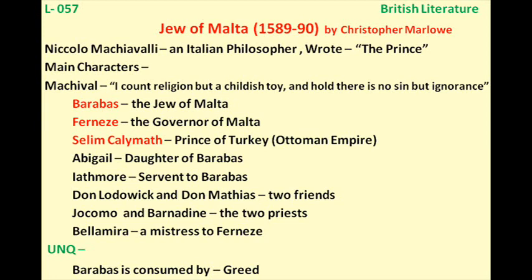He has defeated all of his enemies, but still he fears whether Calimuth would kill him, because there is again a conflict of interest. As I told you, the Ottoman Empire, the Turks, are going to capture Malta. As a result, he fears for his life.